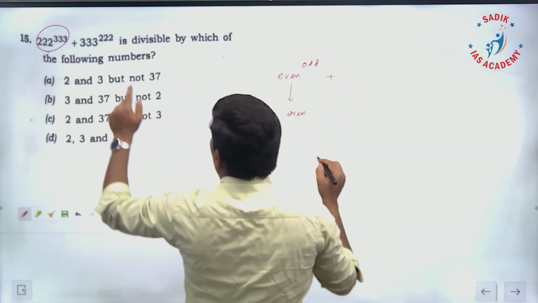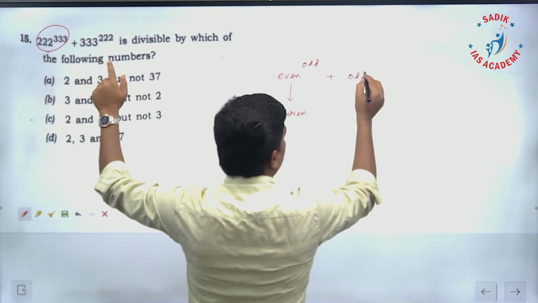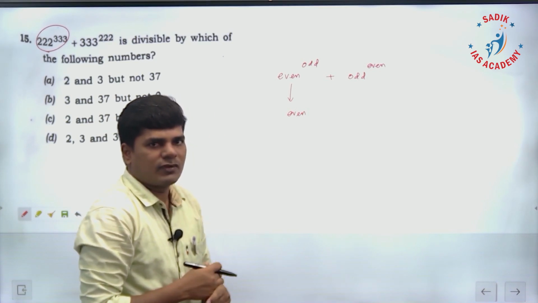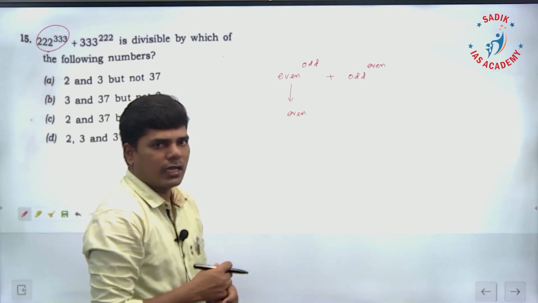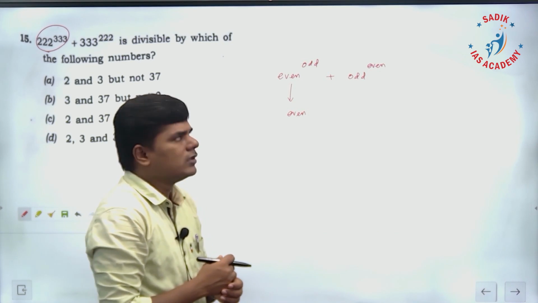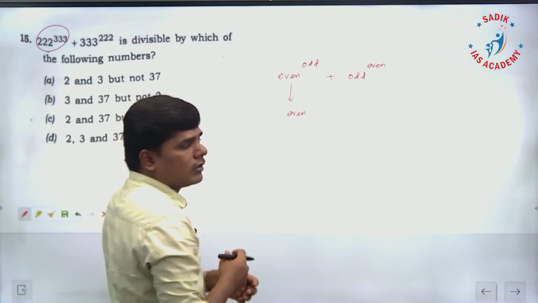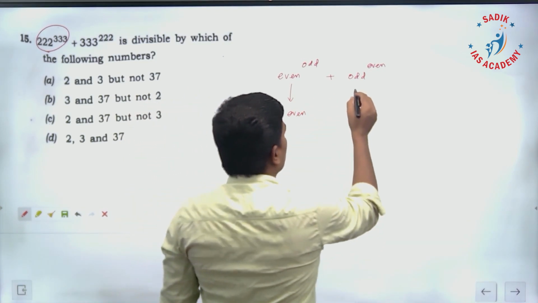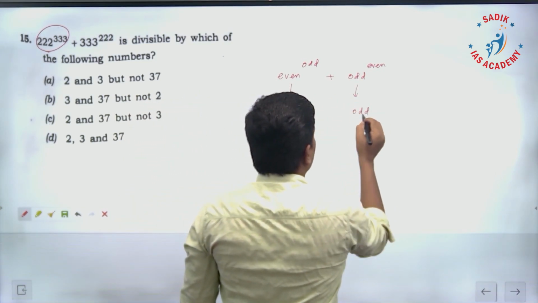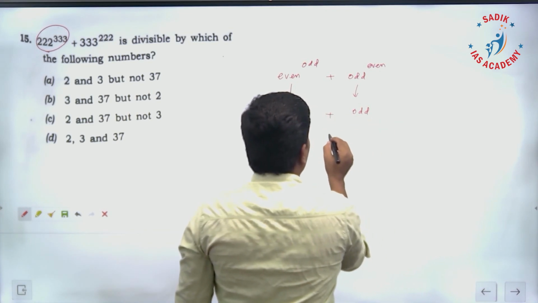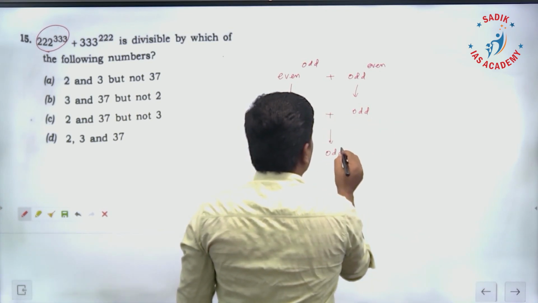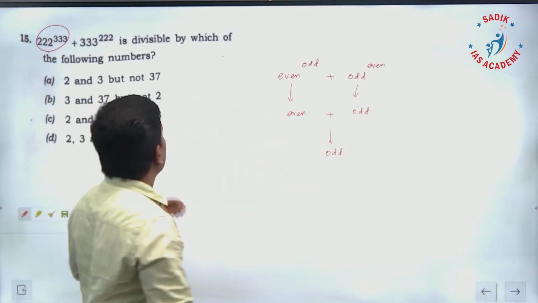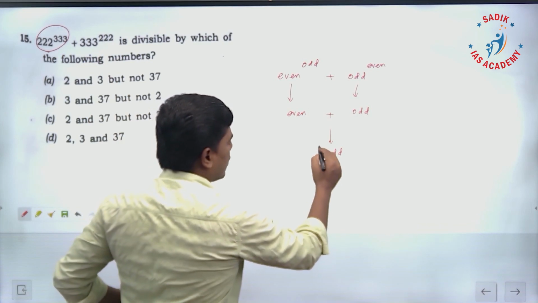Plus odd number, power an even number. If you multiply an odd number an even number of times, like 3 into 3, it is going to give 9. 7 into 7, so 49. Like that, same number, multiplied an even number of times, gives an odd number. Odd number plus even number is going to be an odd number. 2 plus 3, 5 is an odd number. Even number plus odd number is an odd number. So this resultant number is an odd number.